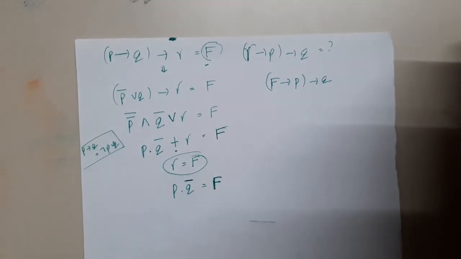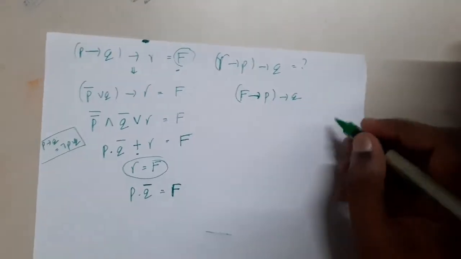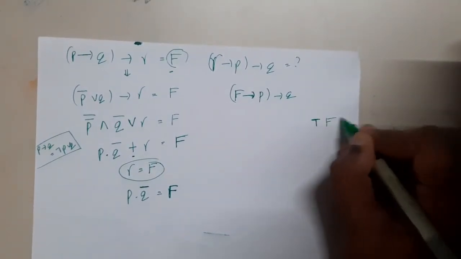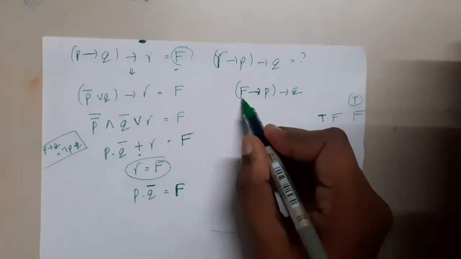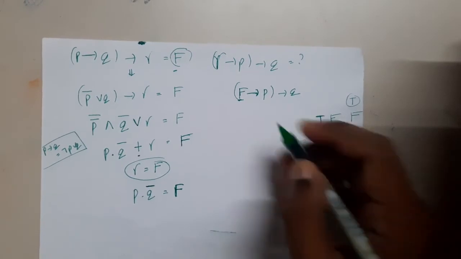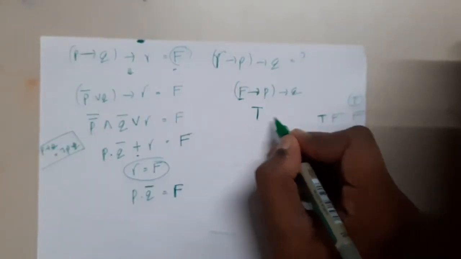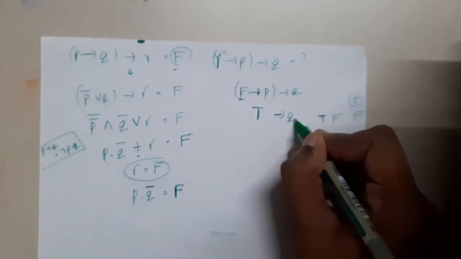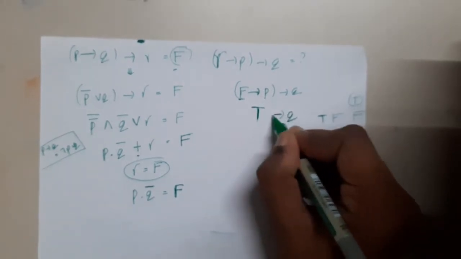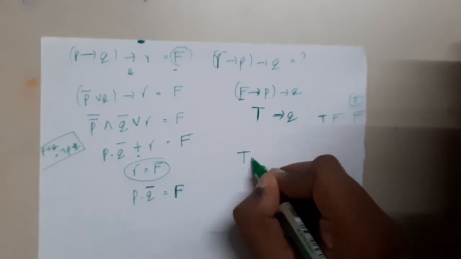Yes. And if you recall, what is the implies table, guys? The implies table gives false only at true-false. In all the rest of the cases, it will be true. So indirectly, if this first part is false, then this value will always be true. So true implies Q.